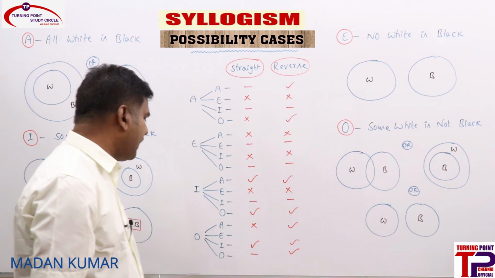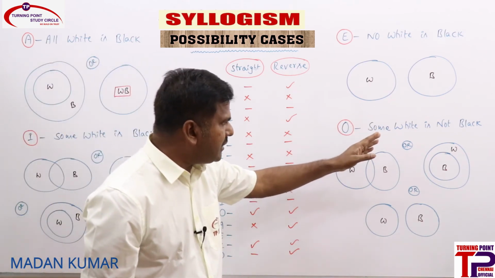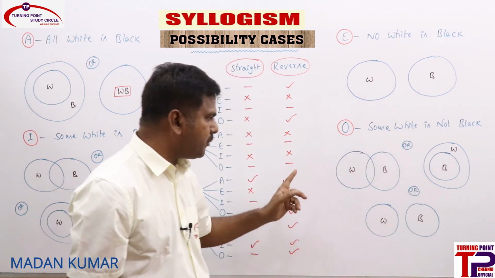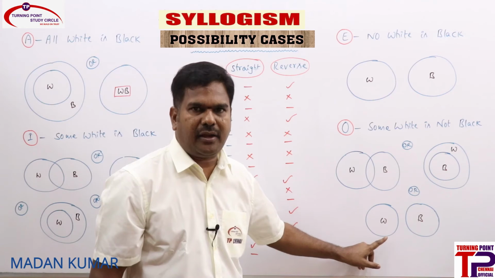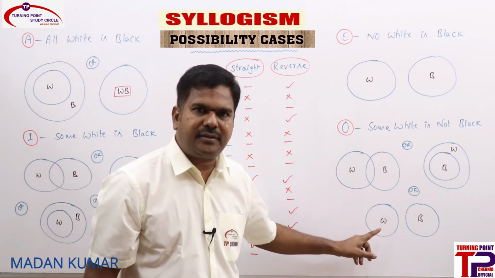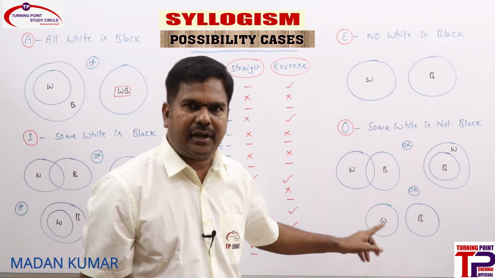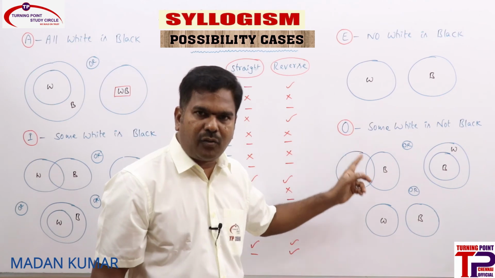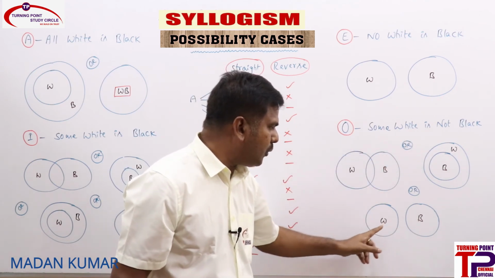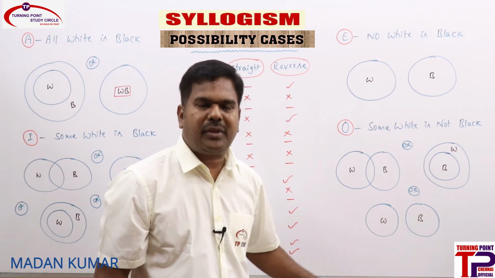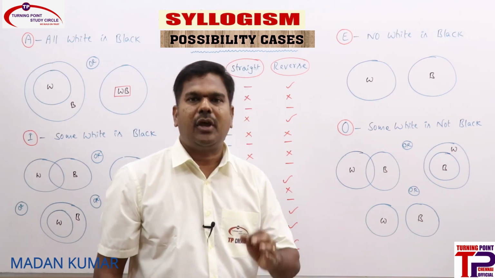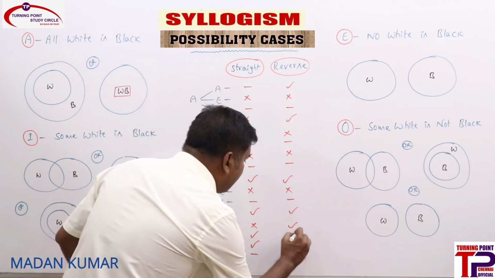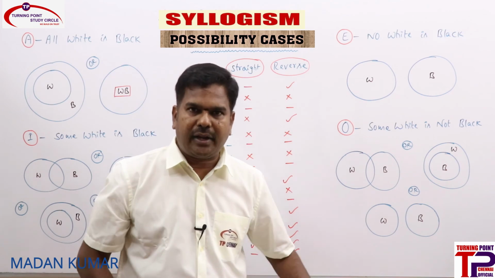So what is the next one? The last one we have is E. What is E straight? No white is black. Is it true in any one of the diagrams? Yes, here. So whenever O statement is there, E straight is a possibility. See that E reverse. What is E reverse? No black is white. Is it true? Yes. Is it a possibility? Yes, because if it is true in any one of the diagrams, we need to consider. So whenever O statement is there, E straight is a possibility, E reverse is also a possibility. Are you getting clear?